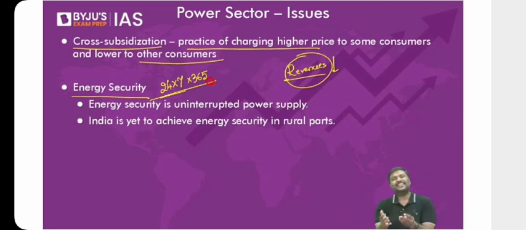Right. So now summer is starting. I'm pretty sure all of you will experience this. But the Government of India says in cities we are able to achieve almost 24 hours. Almost 24 hours in cities, but in rural areas we are falling behind. In many of the states, in rural areas, on an average, there are 12 hours of electricity supply, 18 hours of electricity supply. But again, in rural areas, that is villages, we are very far behind in providing 24/7 electricity supply. Okay, so energy security is also a concern related to the power sector.